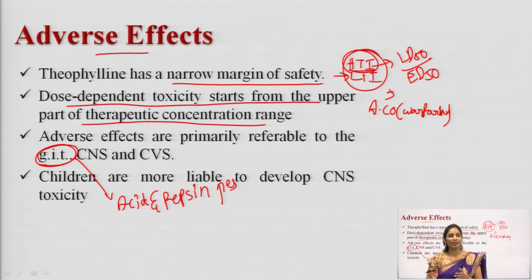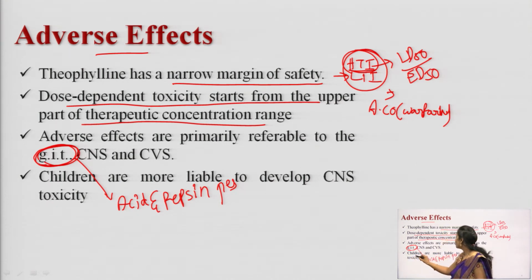If you compare with caffeine, theophylline has more gastric irritation. Caffeine shows less gastric irritation compared to theophylline. So, what is the adverse drug reaction on the GIT? Gastric irritation, due to increased acid and pepsin secretion, or if you give any methylxanthine by the parenteral route, it can cause gastric irritation, and this will be seen more with theophylline.